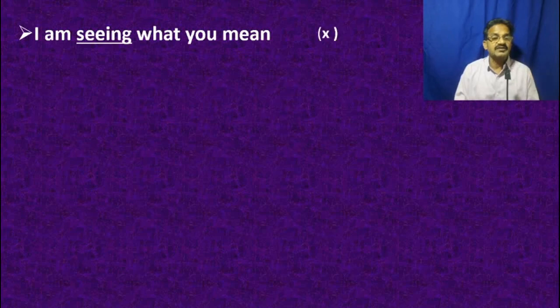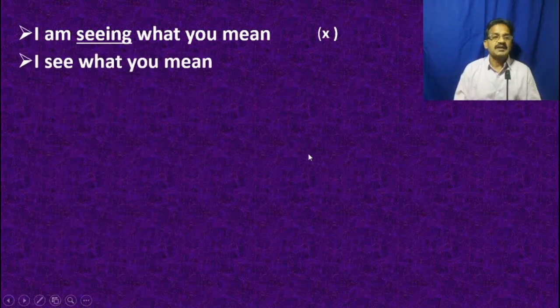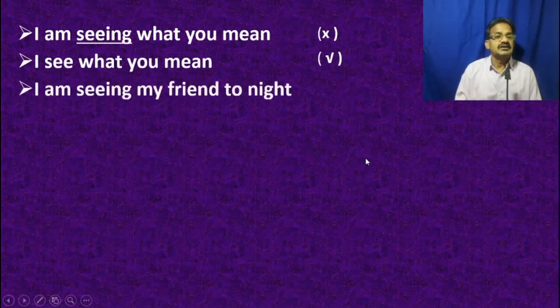"I am seeing what you mean." This sentence is wrong because seeing is used as the state expression, a stative verb, whereas "I see what you mean" is the right expression. And "I am seeing my friend tonight" is the right expression, because you see the difference between the first sentence and the last sentence.